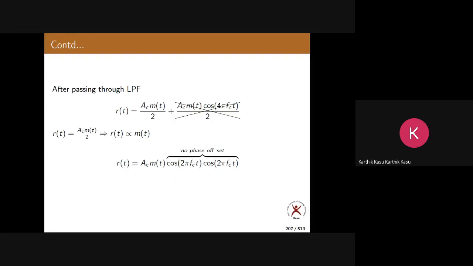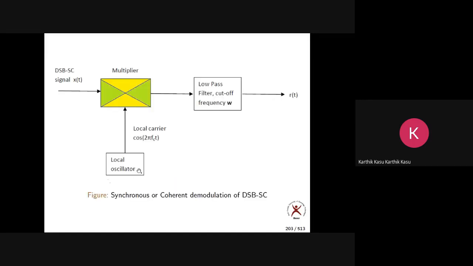It may happen sometimes that the carrier generated at the receiver side has slight frequency or phase differences, because one carrier is generated at the transmitter and one at the receiver. These two carriers are generated in two different devices. Obviously, there may be some slight variations in the frequency as well as in the phase. Do you agree or not?